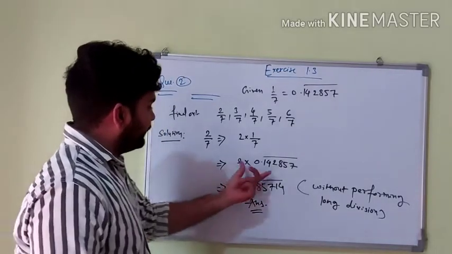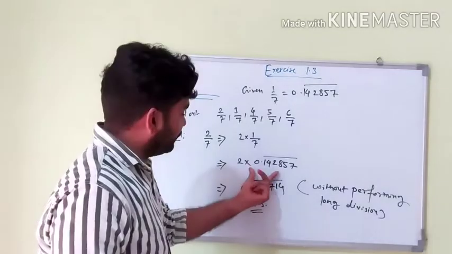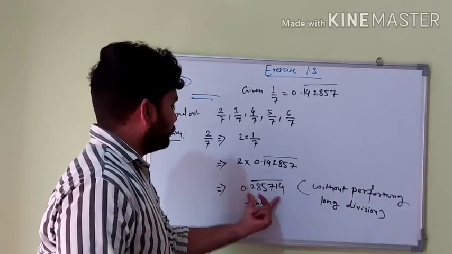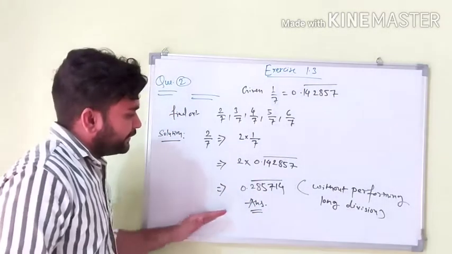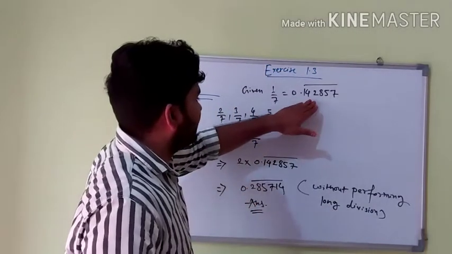We do simple multiplication on this, and finally you get the value 0.285714. It is the answer, which is got without performing long division.